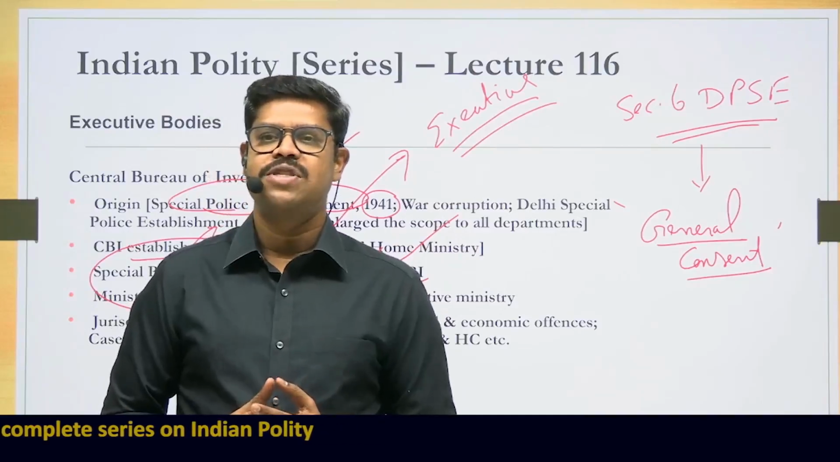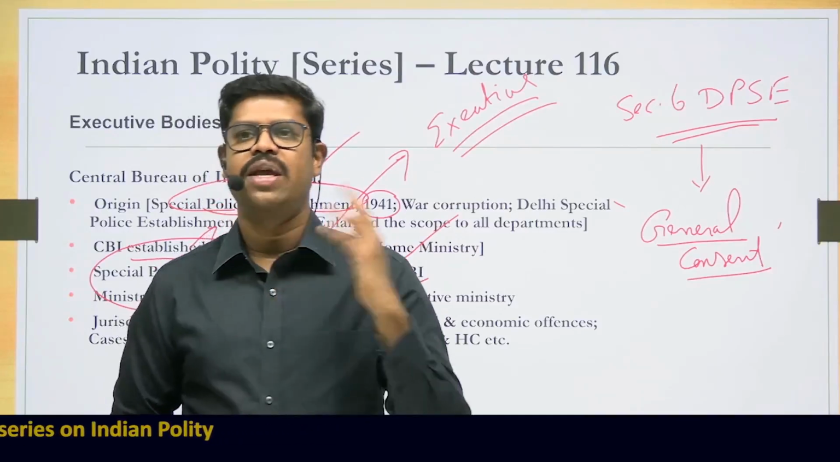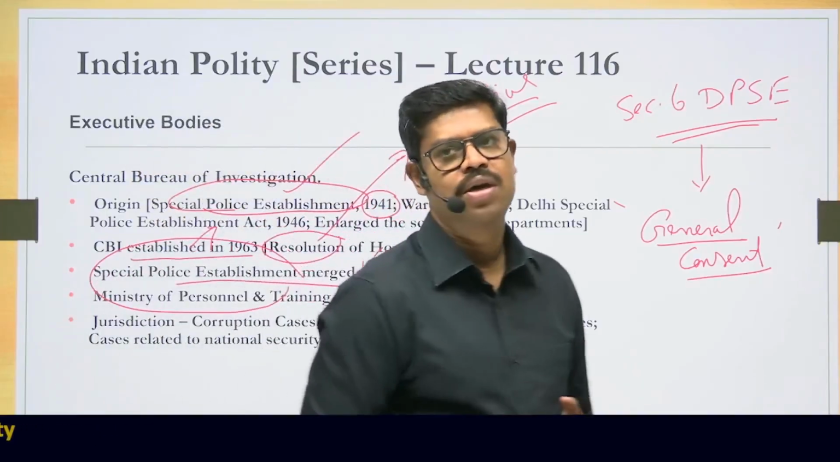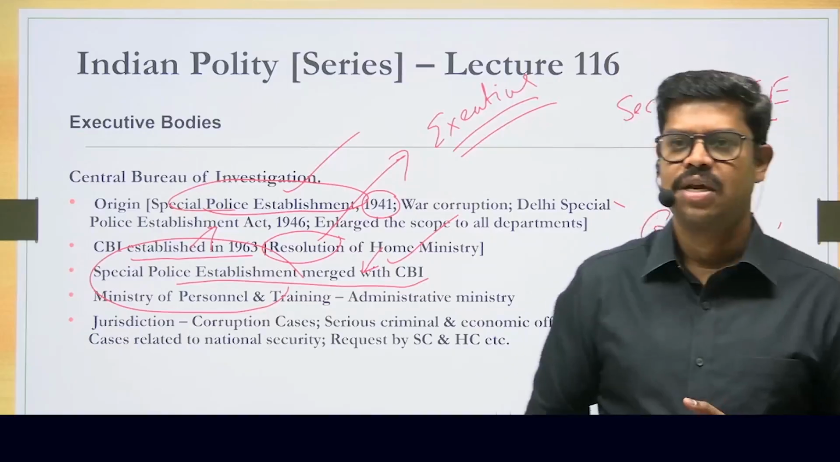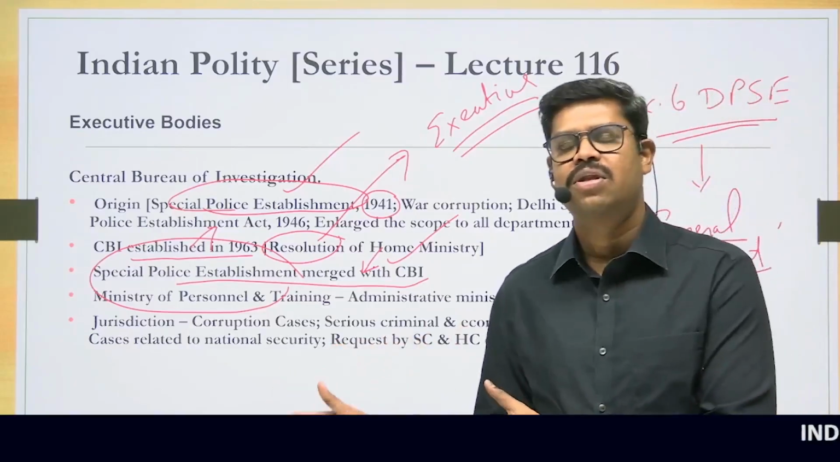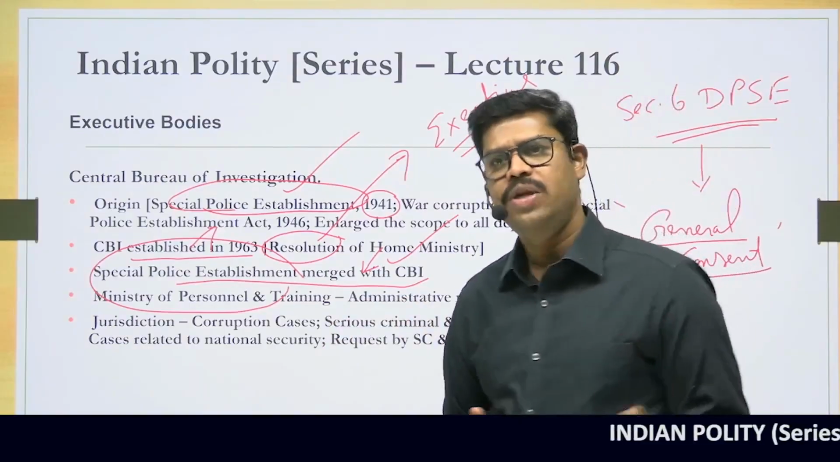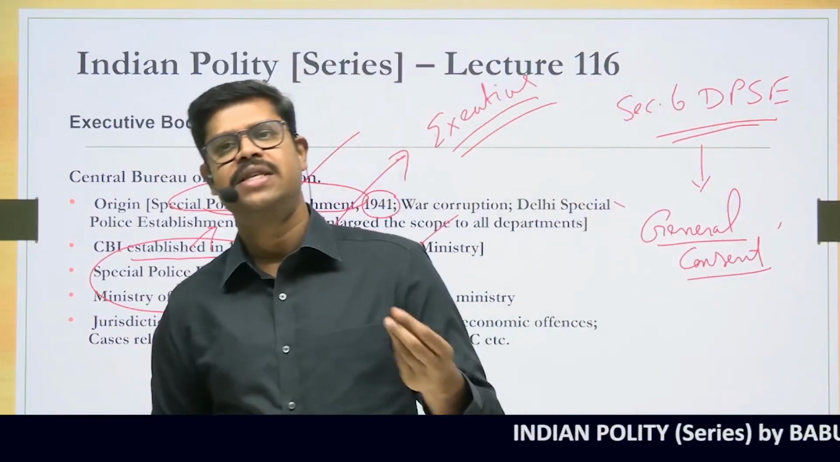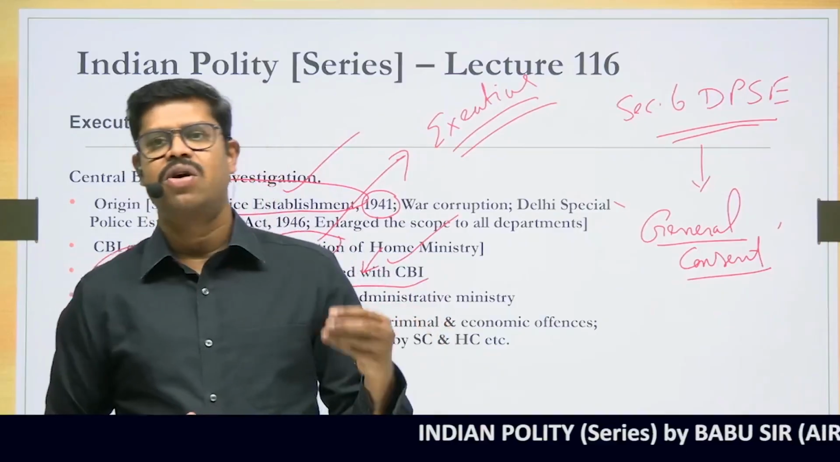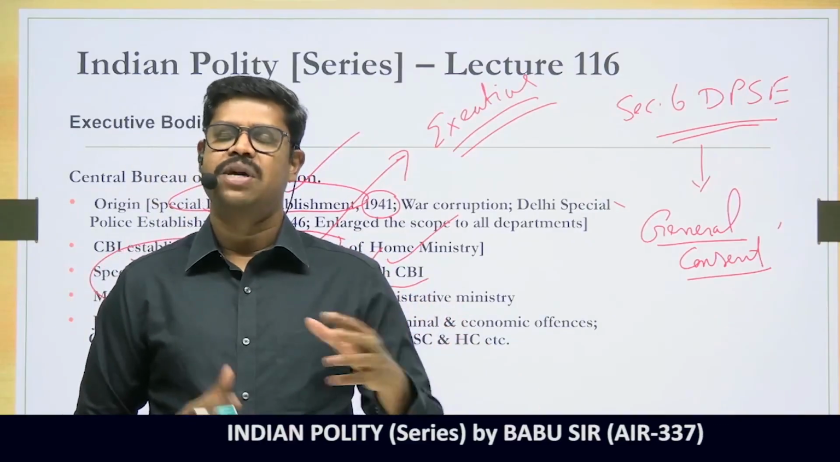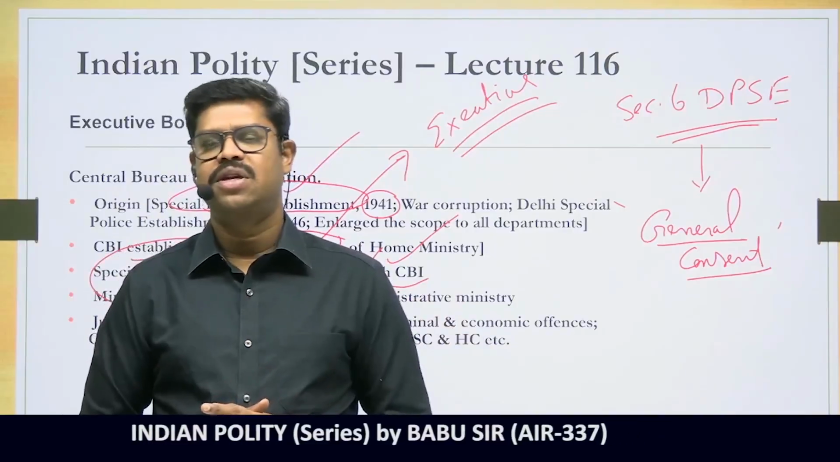So because of this particular reason, many states are now taking away this general consent, and they are saying that we will give approval to the CBI on a case-to-case basis. The latest one being the general consent approval was taken by the state of Karnataka. Not only the state of Karnataka, even before that, many states like West Bengal, Punjab, Tamil Nadu, Telangana, Andhra Pradesh, many of the states were taking away this general consent.